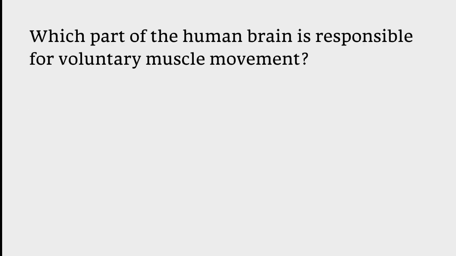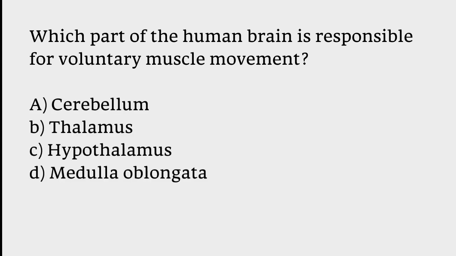Which part of the human brain is responsible for voluntary muscle movement? Cerebellum, thalamus, hypothalamus, medulla oblongata. The correct answer is option A. Cerebellum part of the human brain is responsible for voluntary muscle movement.